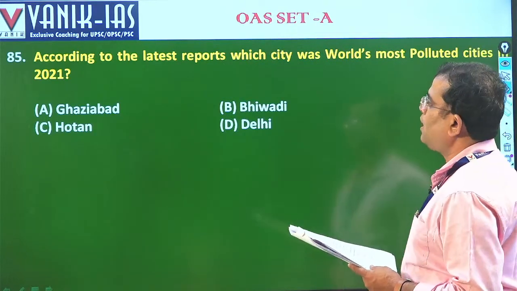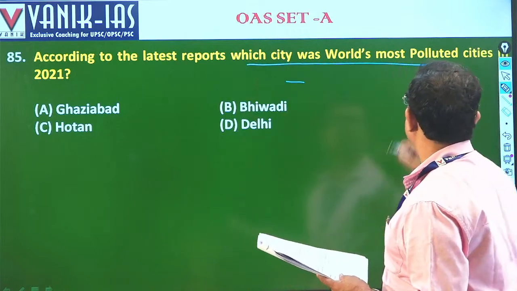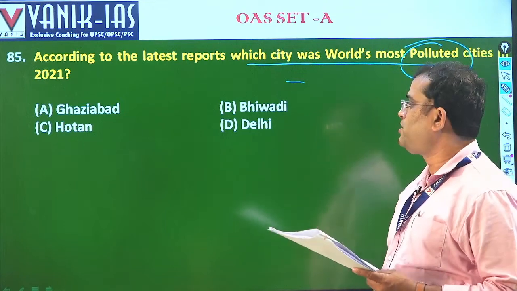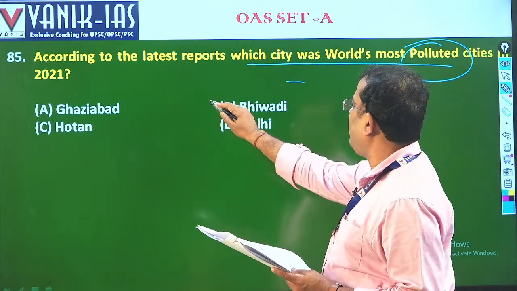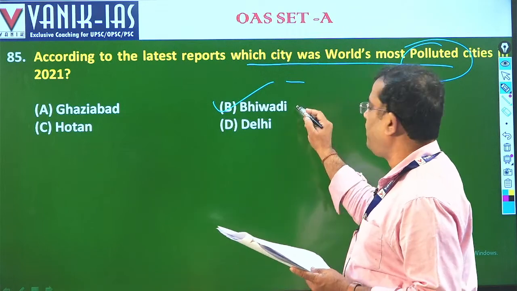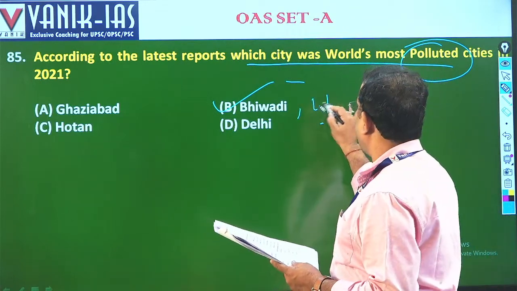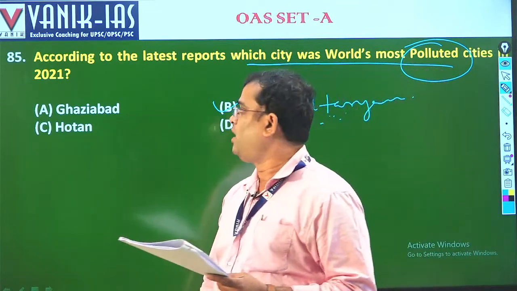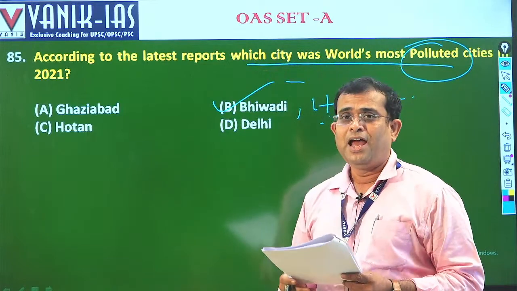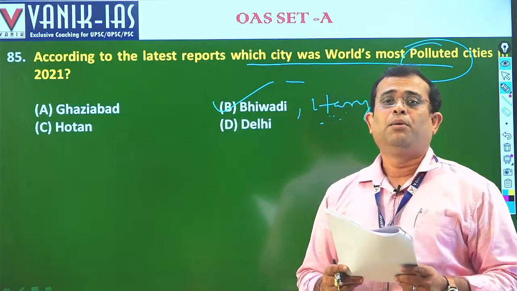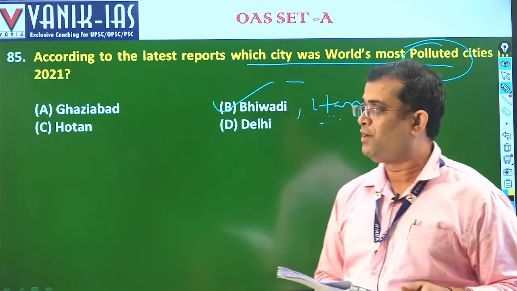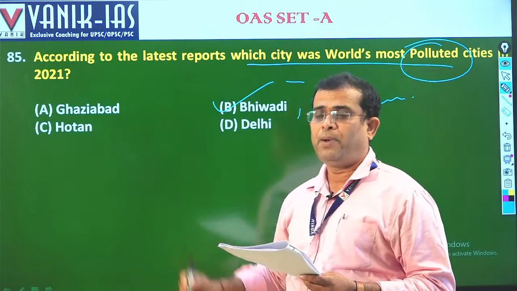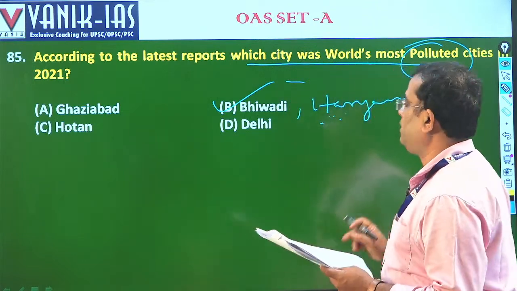85. According to the latest report, which city is among the world's most polluted cities? It is Byrnihat. Byrnihat is in Haryana particularly, Byrnihat is in Haryana. Very surprisingly, out of the top 10 cities, more than 7 cities of India are present there. Ghaziabad is also there, and Delhi is also there. Hotan is a city in China, right? Next.